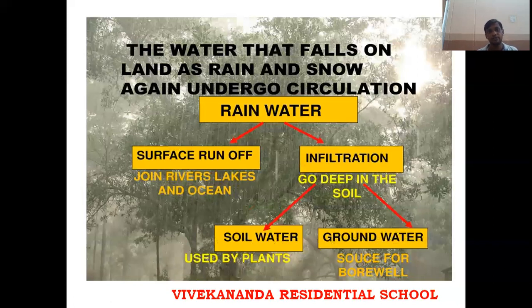Next, the water vapor that falls on the land as rain and snow again undergoes circulation. See, rainwater falls on the surface of water and joins rivers and oceans. And if the water falls on the soil or on the surface of the earth, it goes deep into the earth, and there that water is divided into two types: soil water and underground water or groundwater. Soil water is used by the plants to survive, whereas groundwater we take by digging wells or bore wells for consumption or domestic purposes.